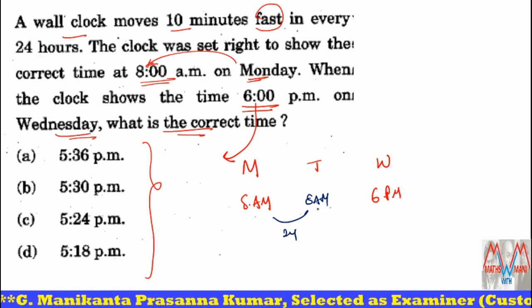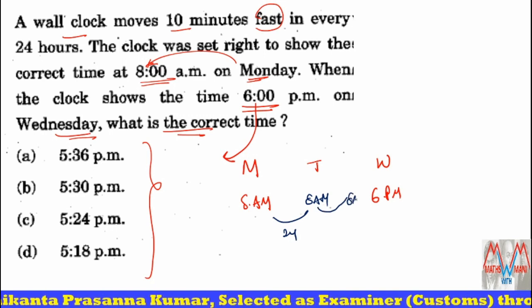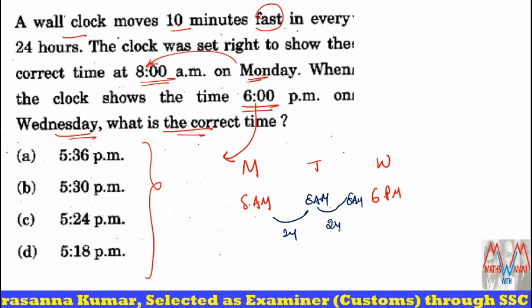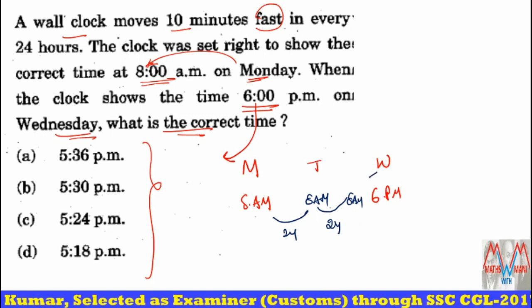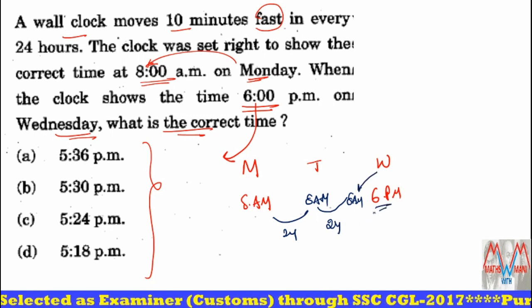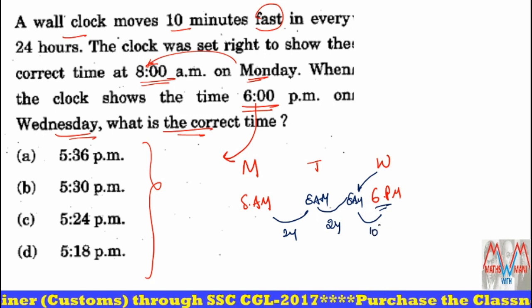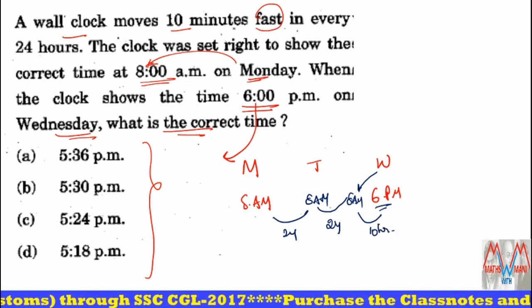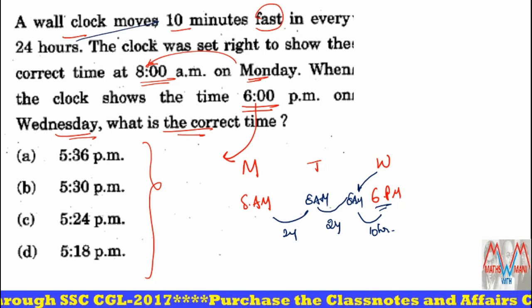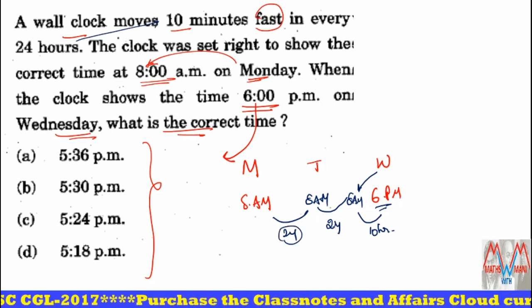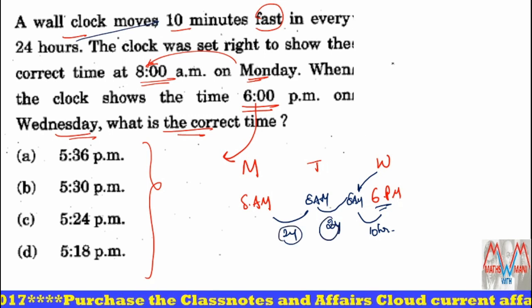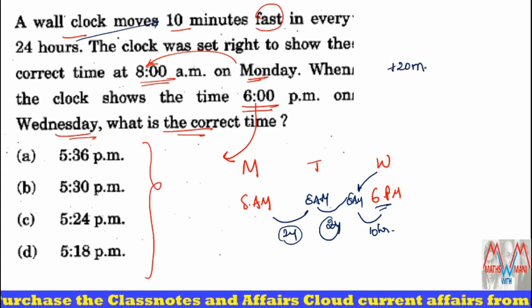And Tuesday 8 a.m. to Wednesday 8 a.m. is another 24 hours. And Wednesday morning 8 a.m. to evening 6 p.m., how many hours? 4 plus 6, 10 hours. For 24 hours, it is 10 minutes fast. So here 2 days, so 2 into 10, plus 20 minutes faster.